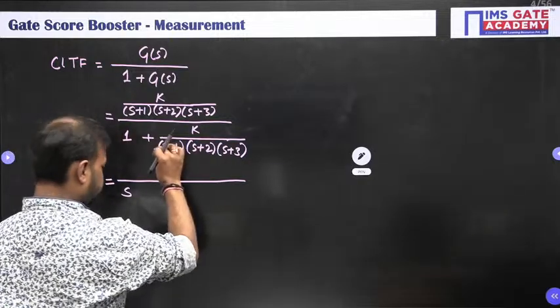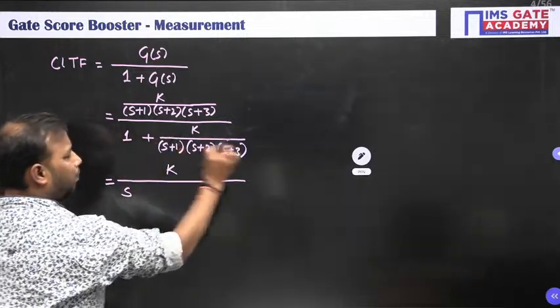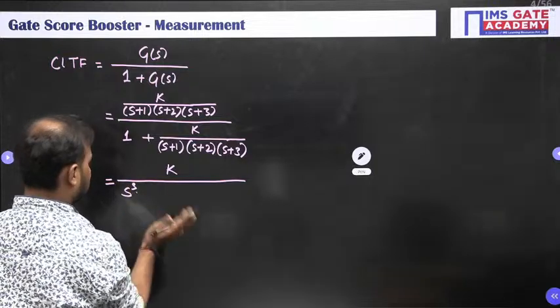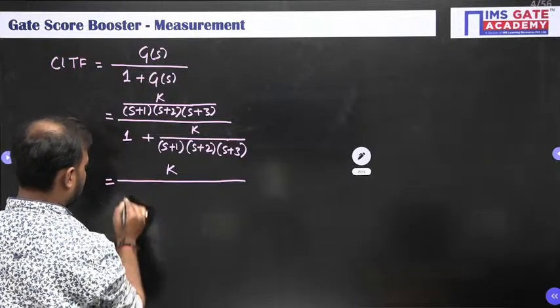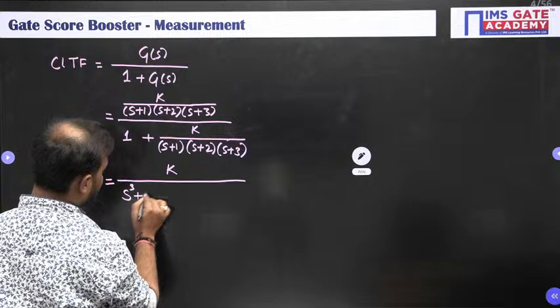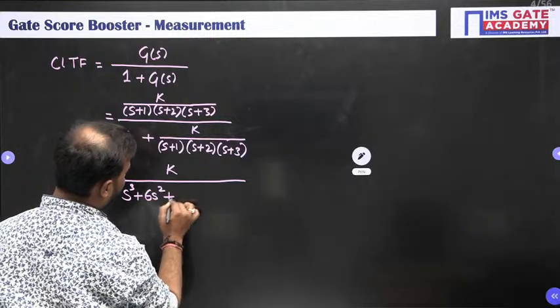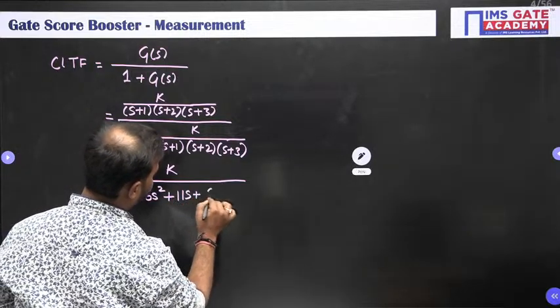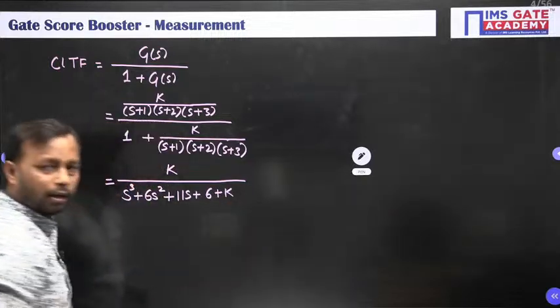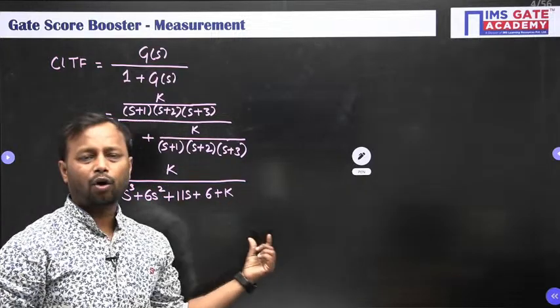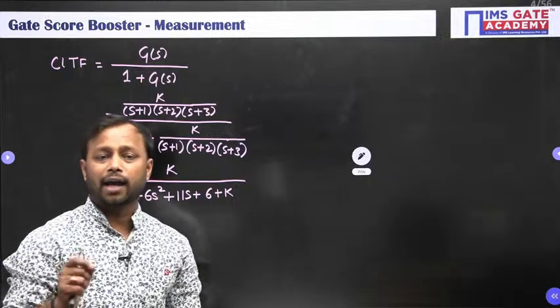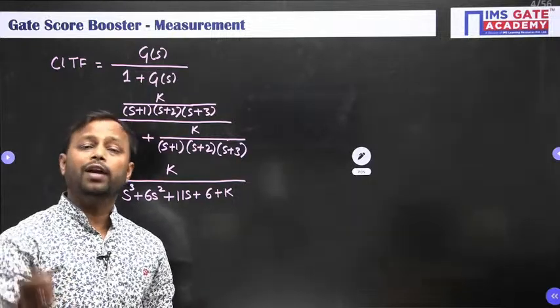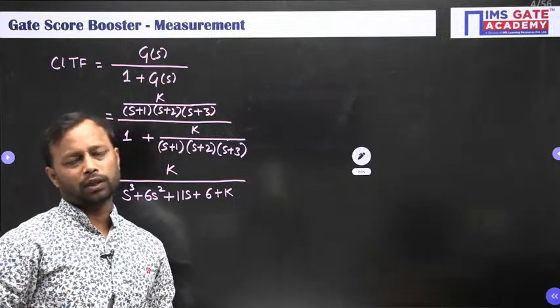Multiplying these terms, we get s cubed plus 6s squared plus 11s plus 6 plus k. Done. The denominator part of the CLTF is known as the characteristic equation, which will decide the stability of the system.